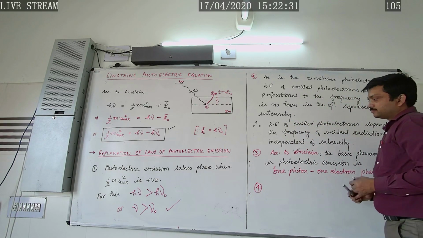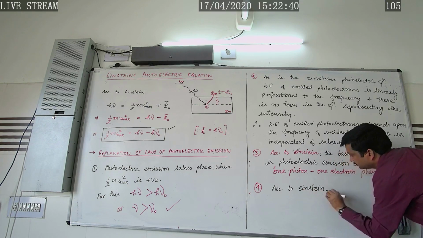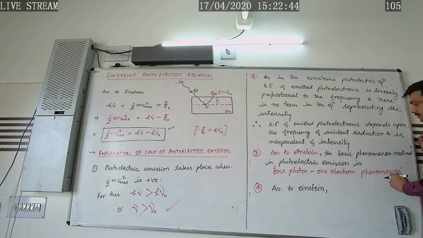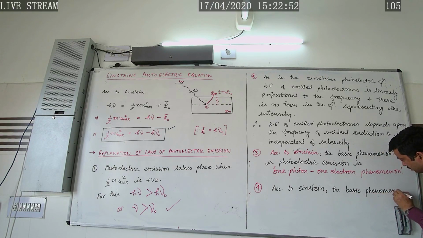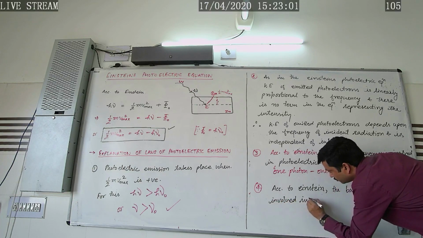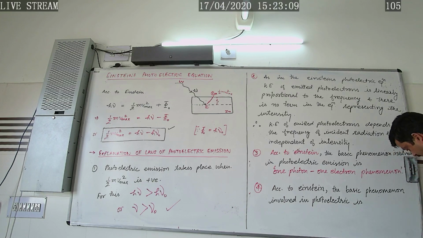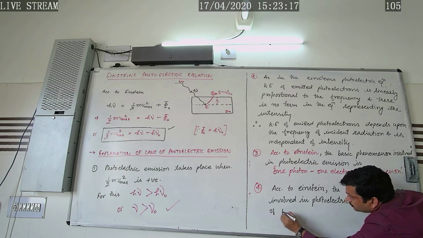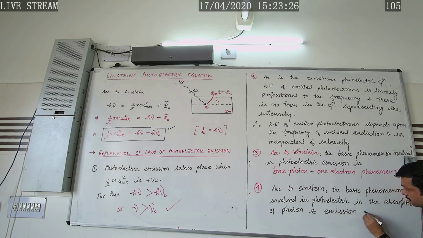Now what about the fourth law? According to Einstein, the basic process or the basic phenomenon involved in photoelectric emission is the absorption of a photon and emission of an electron. So what would happen?